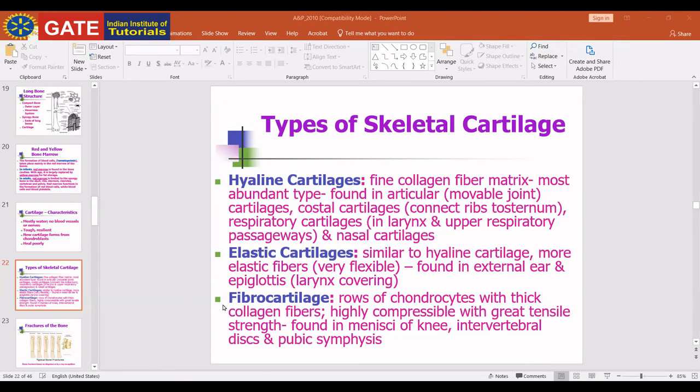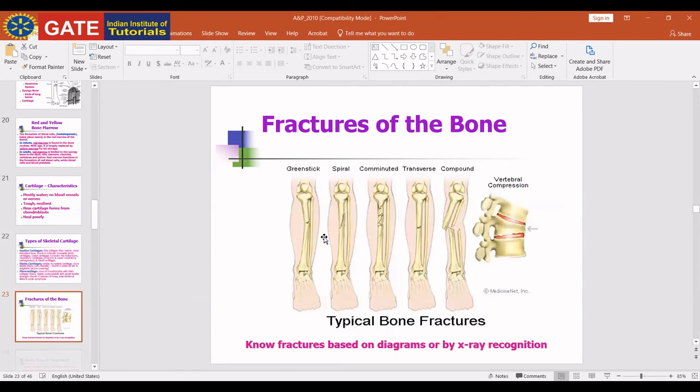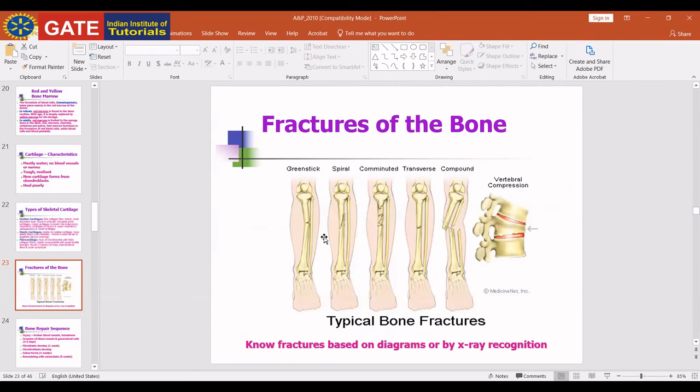There are different kinds of fractures present in the body. A greenstick fracture is like a small fracture. A spiral fracture is like a long cut. A comminuted fracture involves multiple small breaks. A transverse fracture is a break across the bone. A compound fracture is a large break where the bone breaks through the skin. These are the fractures as recognized on an X-ray diagram.